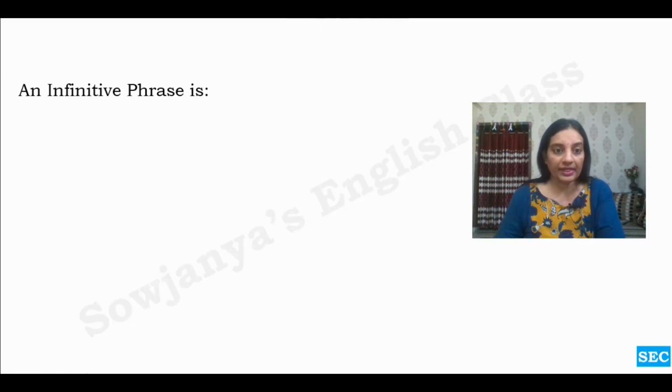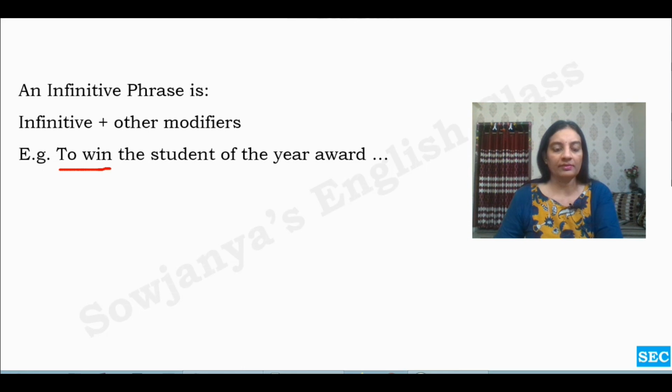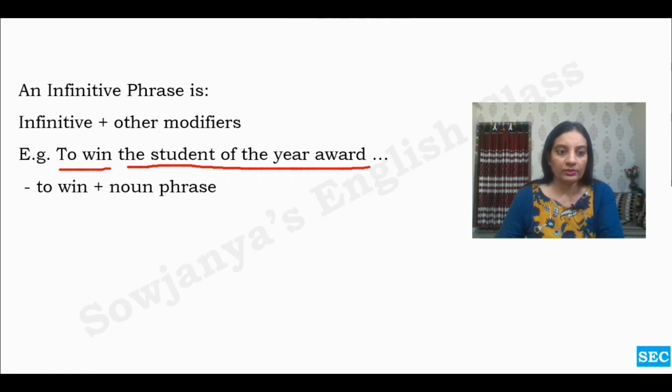An infinitive phrase is an infinitive plus other modifiers. Example, to win the Student of the Year award. This is an infinitive phrase. To win is our infinitive and the Student of the Year award is the modifier. An infinitive phrase comprises an infinitive plus other modifiers. To win plus a noun phrase over here, which is acting as a modifier.